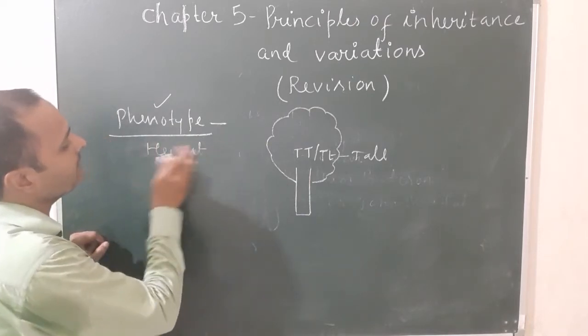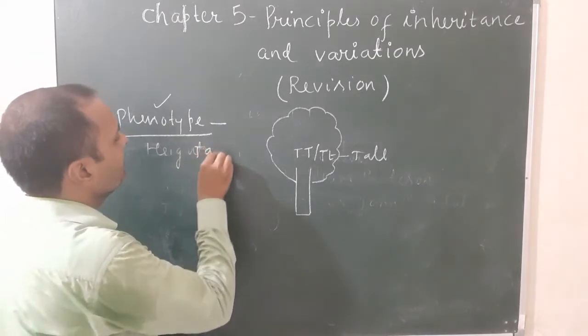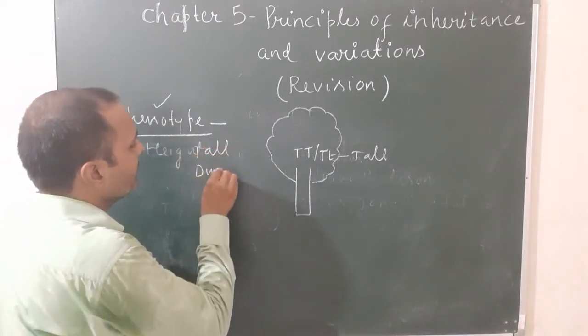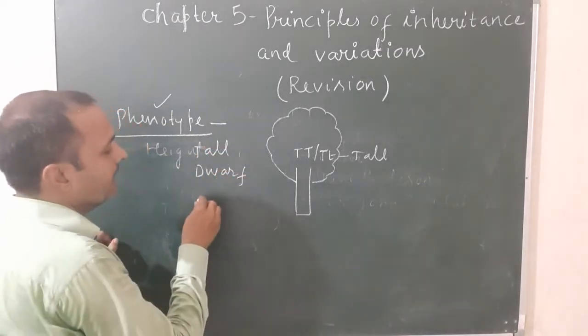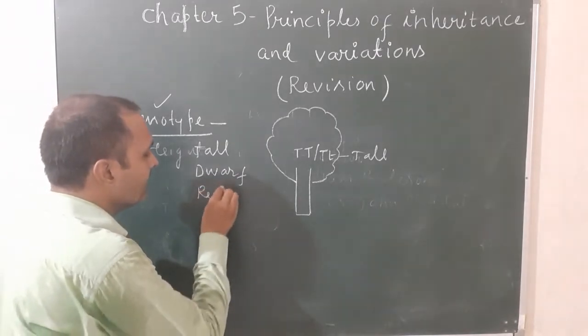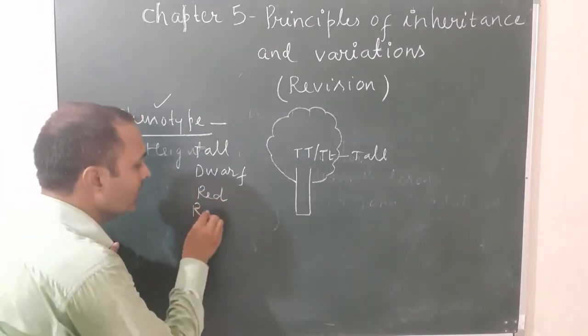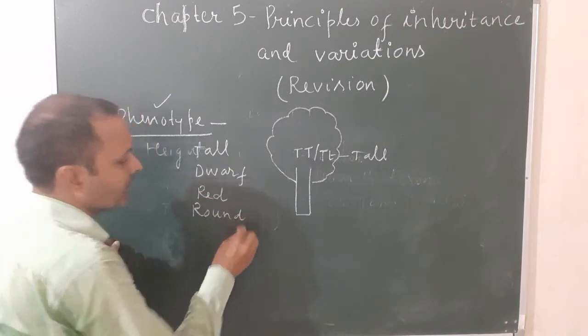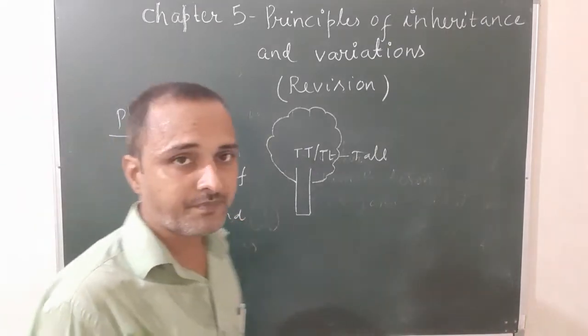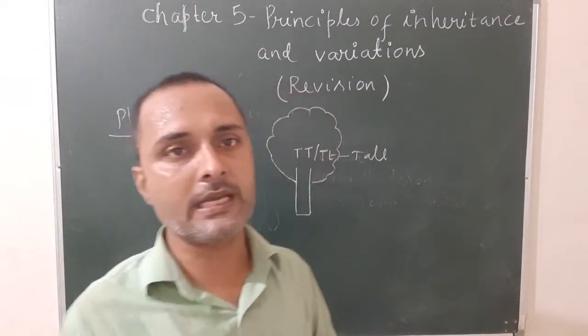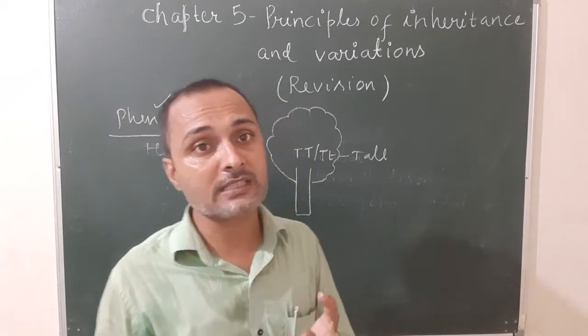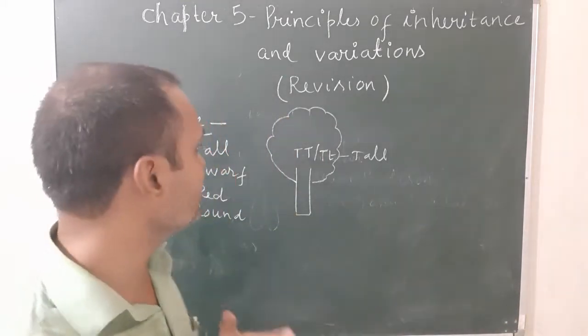For example, tall, dwarf, red, round. These are phenotype. And what is genotype? Genotype can be defined as the genetic constitution of an organism.